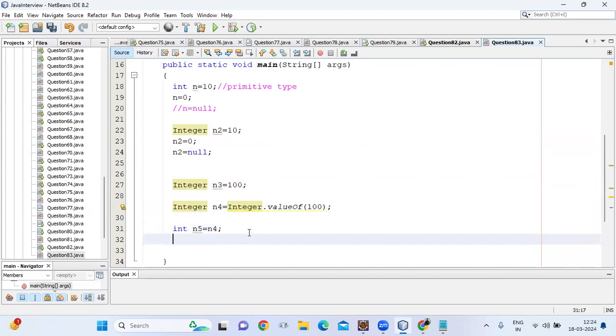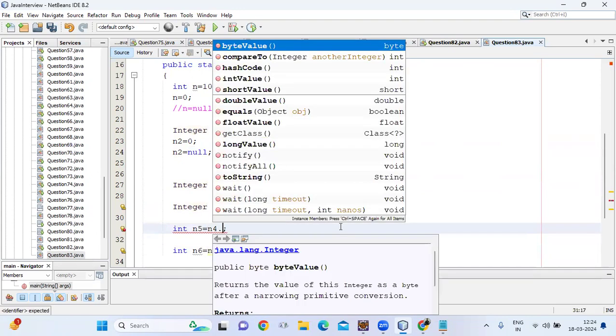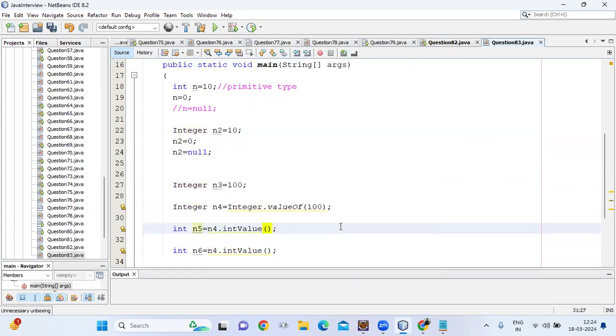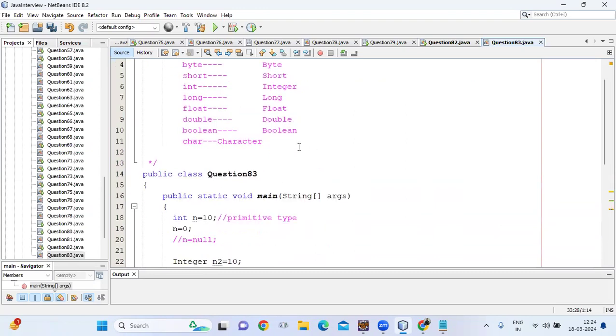Internally, it converts something like this: int n6 = n4.intValue(). Internally it will convert like this, guys. If we write it like this, it will still work, but we need not write it, because the JVM will internally convert like this. So these are the wrapper classes, guys.